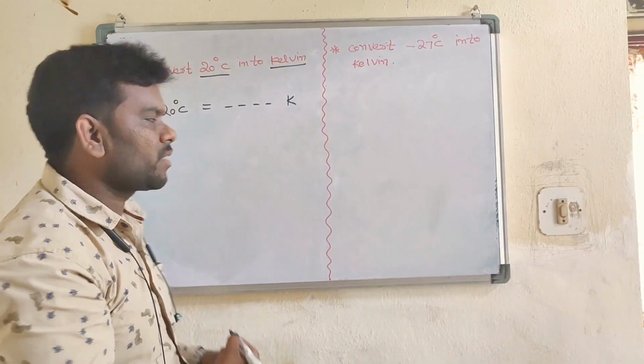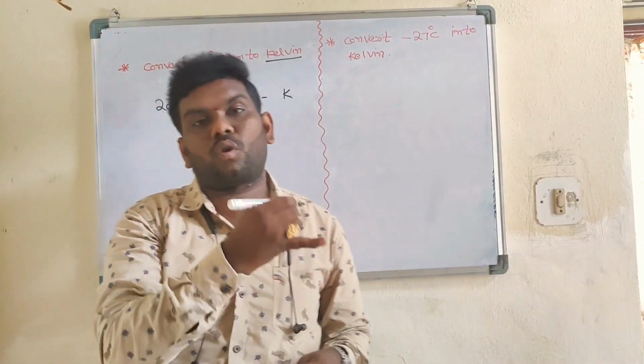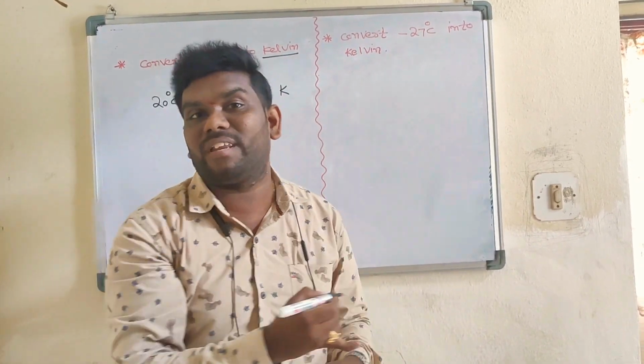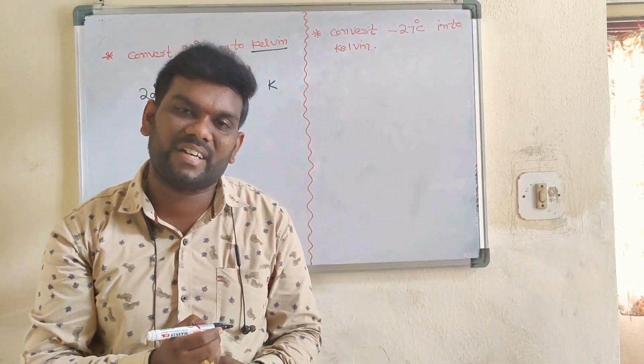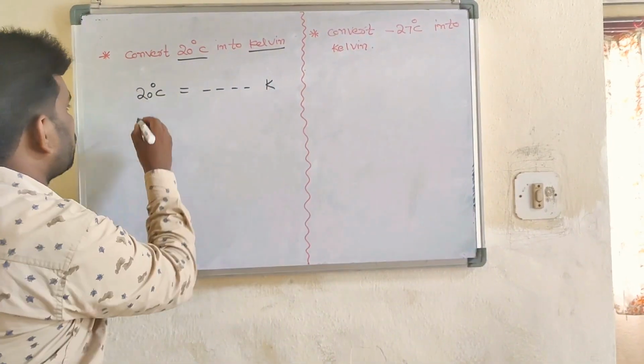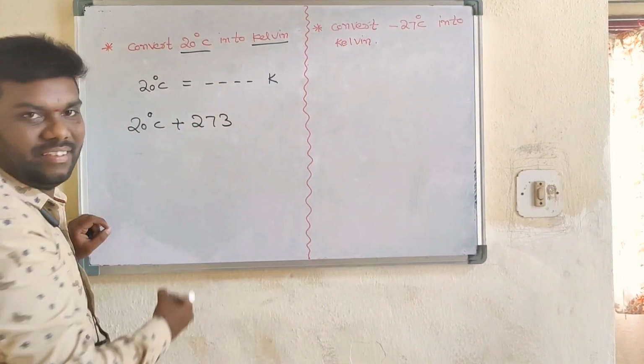What should we do, tell me? To convert C into K, when you convert centigrade into Kelvin, definitely you should add 273. So students, 20 degrees Celsius plus 273.